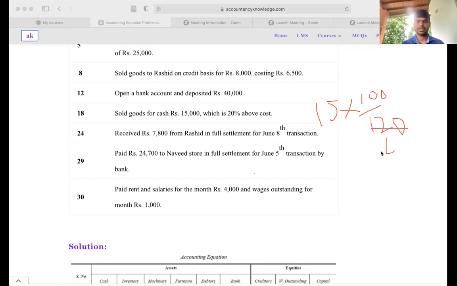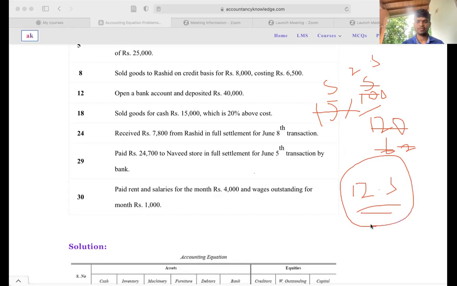So 15,000 divided by 120 times 100, which gives 12.5. Your cost will be 12.5, so that means your cost of goods, or the inventory, is 12,500.